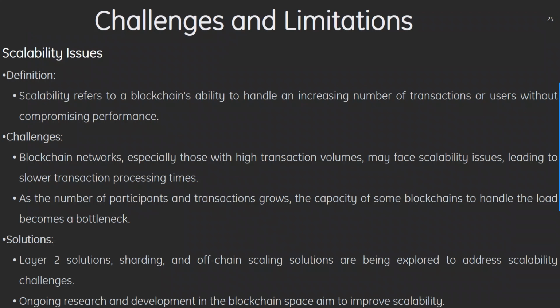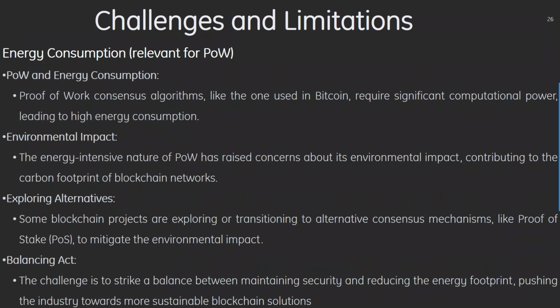The solution being layer 2 solutions. Sharding and off-chain scaling solutions are being explored to address scalability challenges. Then we have ongoing research and development in the blockchain space that aims to improve scalability. The second thing is energy consumption, which is related to PoW.